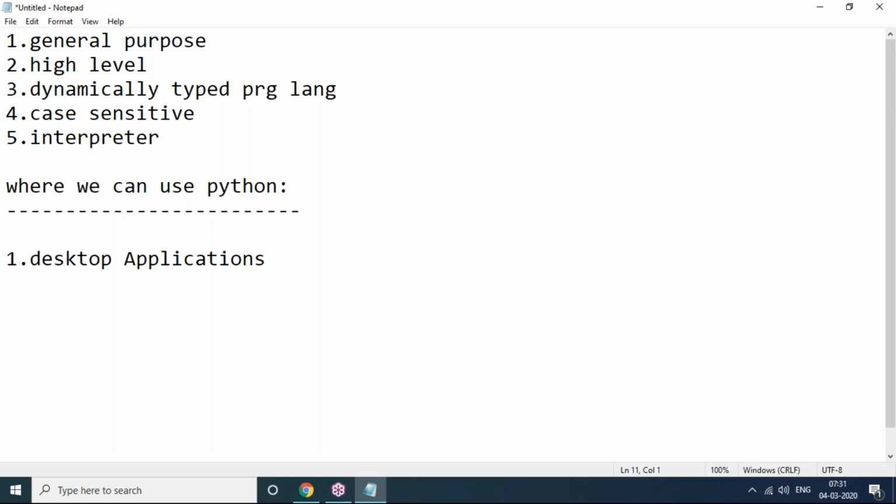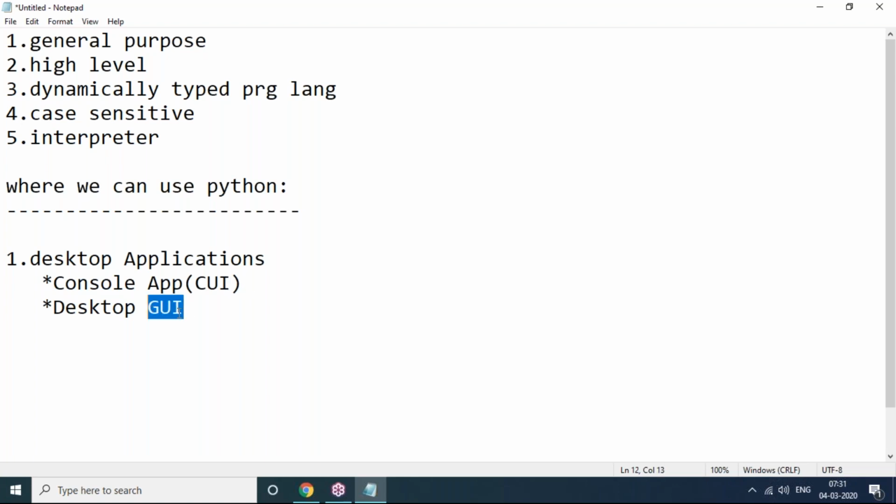But in desktop applications, there are two categories. One is console applications. A console application is completely CUI, command user interface. The next one is desktop GUI, which is completely a graphical user interface. So a console app is CUI. That means these are just similar to C programs or basic Java programs, command prompt application programs.